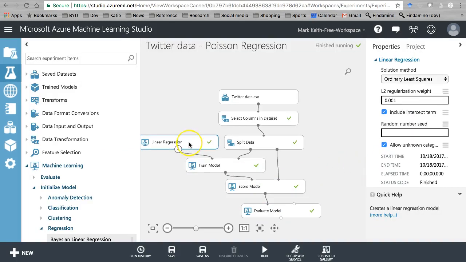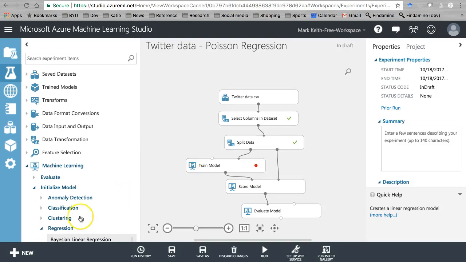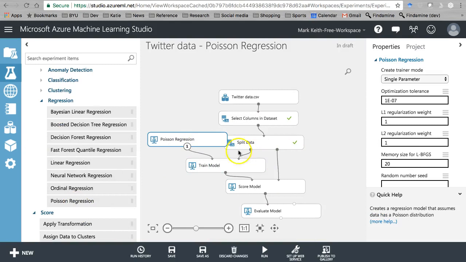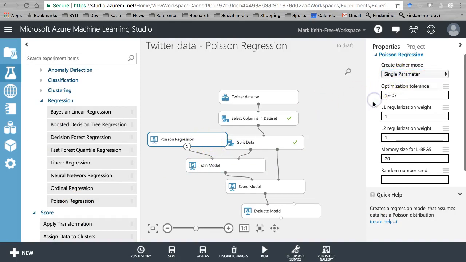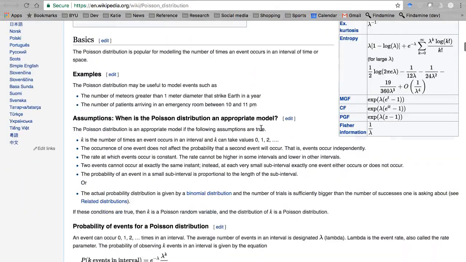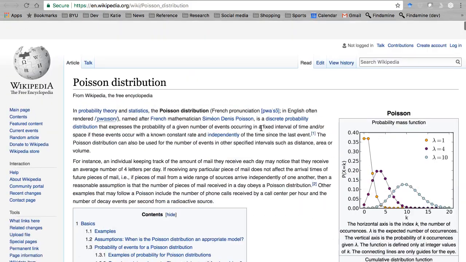Let's see here if there's anything else I want to share. I'm going to go back and put this guy in one more time to save this model. Oh, there are a lot of parameters here that you can mess with. I am not going to get into the details in this video, nor in this class. However, you can learn what all these things mean. Come here for a complete description on the Wikipedia page.